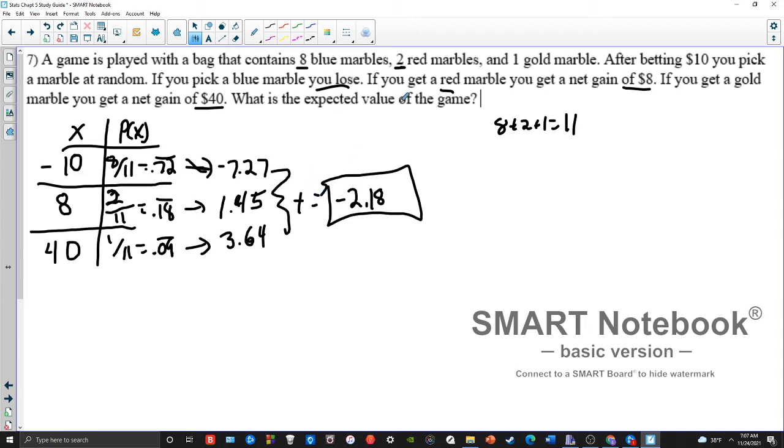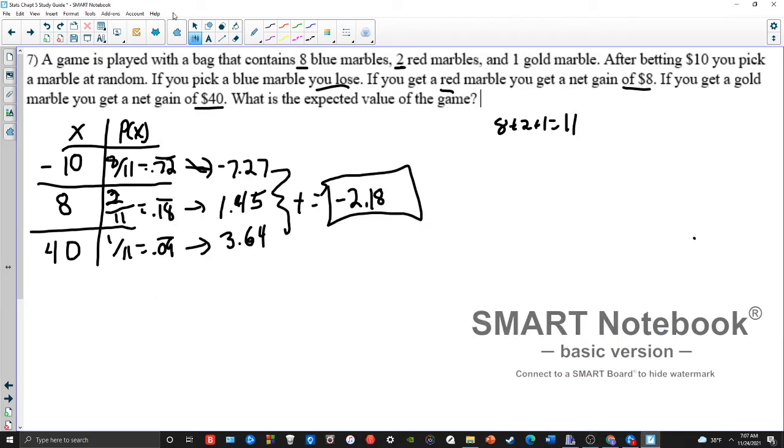So again, expected value is no different than the average. It's just that when you hear the words expected value, make sure you look for what one is a negative, because usually, not always, there's going to be a negative aspect to it somehow, because, like I said, this is usually applied to games of chance and stuff like that, gambling and all that. Right? Make sure I'm still recording here.